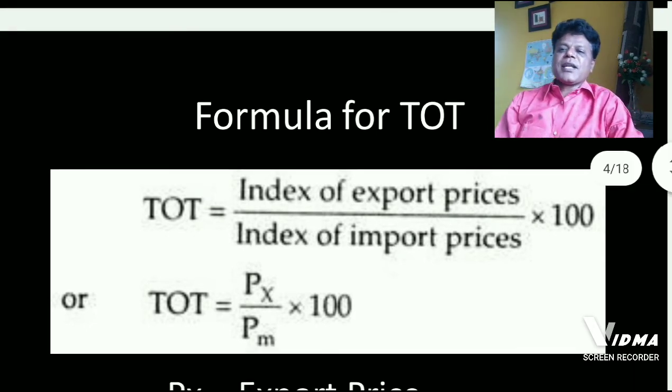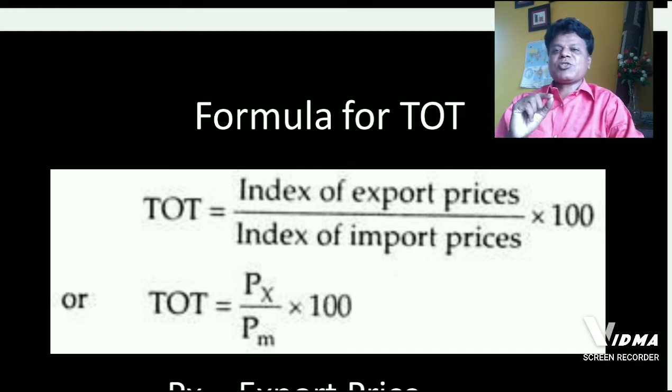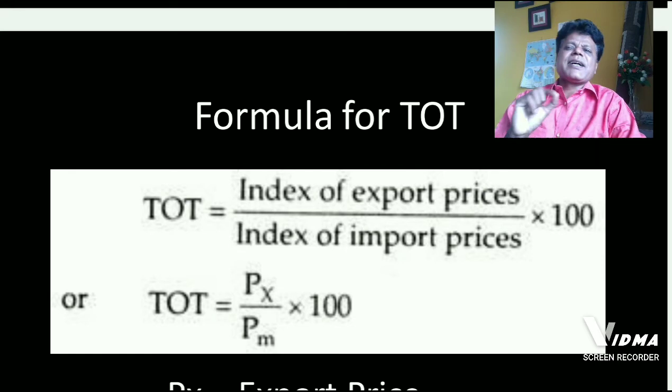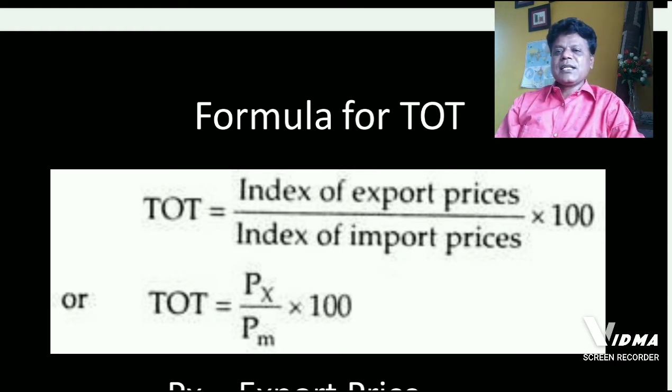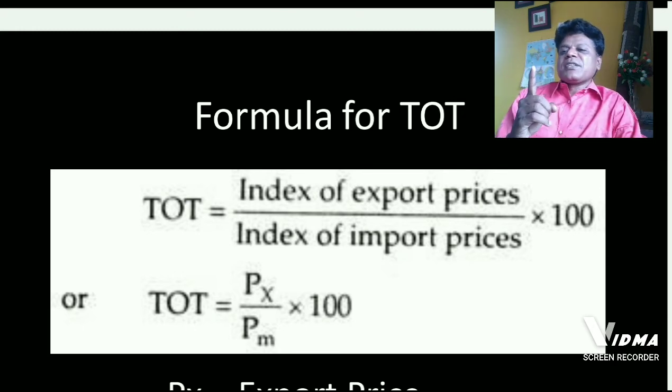There is a simple formula to calculate terms of trade. It's a mathematical device, and the formula is like this. Terms of trade is equal to index of export prices upon index of import prices into 100. There is one term we are using here, that is index of export prices.